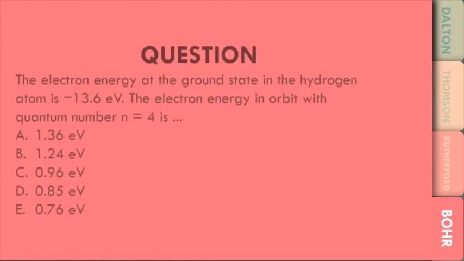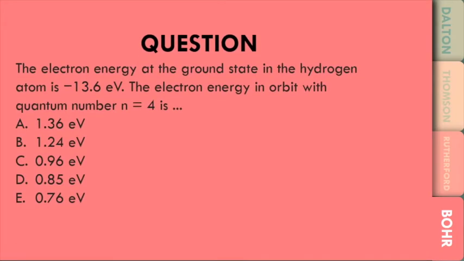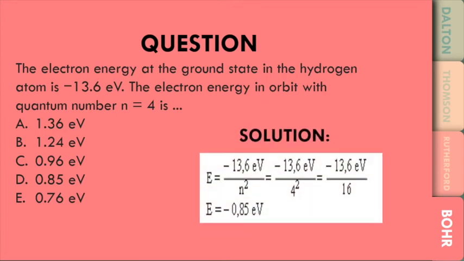Here is the sample equation for Bohr atomic model. The electron energy at the ground state in the hydrogen atom is negative 1.6. The electron energy in orbit with quantum number n equals 4 can be counted as negative 1.6 over 4². The answer is negative 0.85.